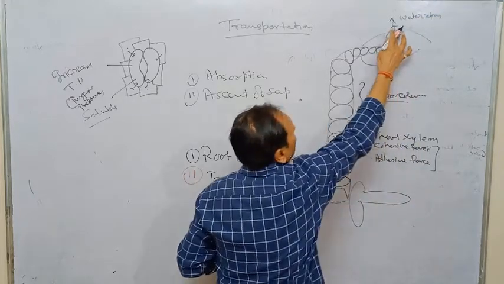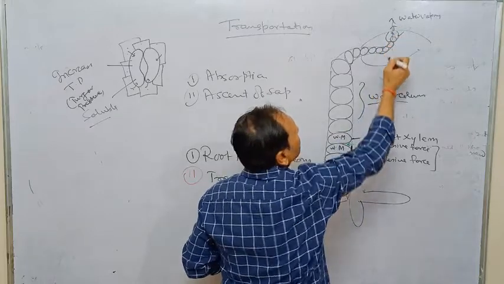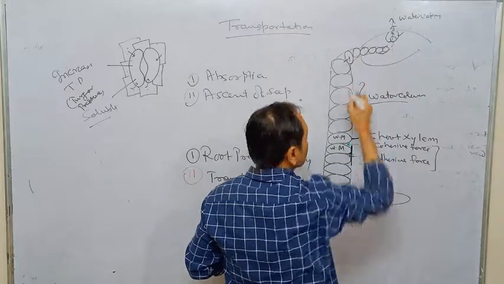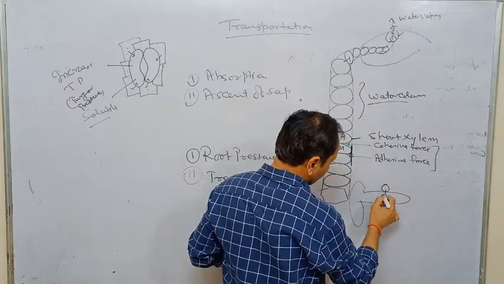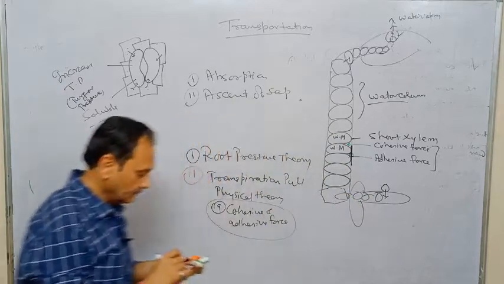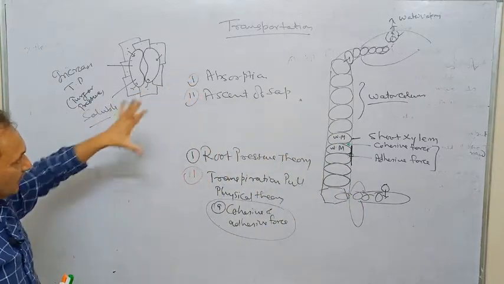Now whenever this water molecule goes outside, another water molecule fulfills the place. Again, like this, this water will come, and ultimately this column will be formed and continued. And this is the process of transportation in plants.